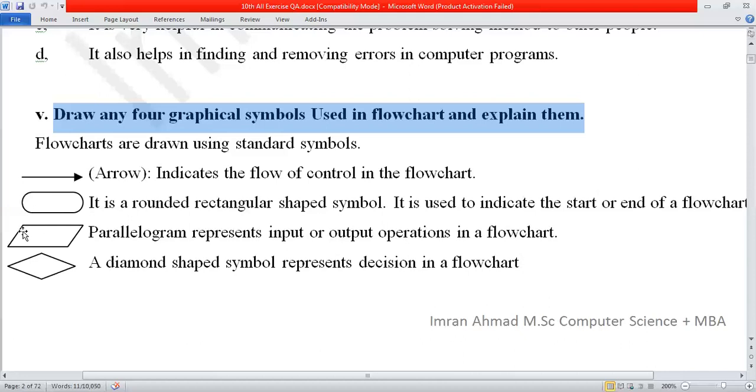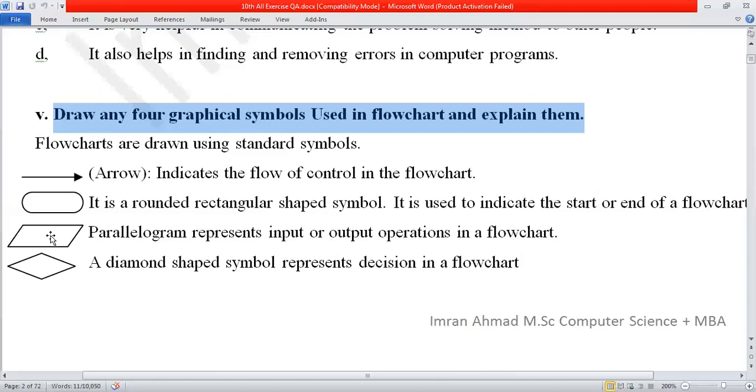Next one, this one is called parallelogram. Parallelogram represents input or output operation in a flowchart. The purpose of this diagram is input operation and output operation. I will give you a simple example. Input: I will not give a programming example, in mathematics, let's say x and y are the two variables.